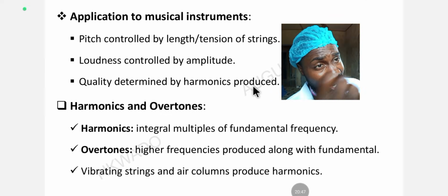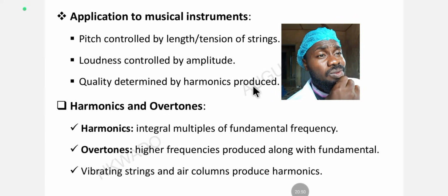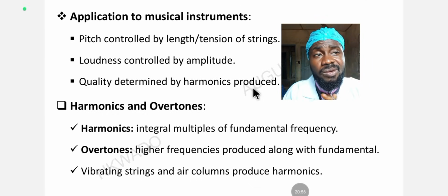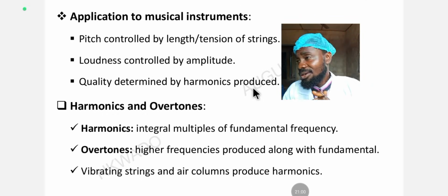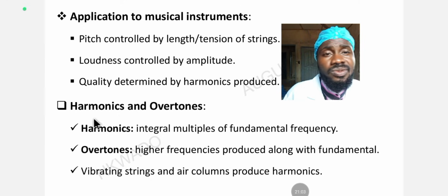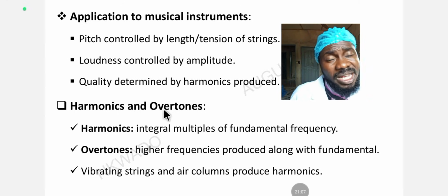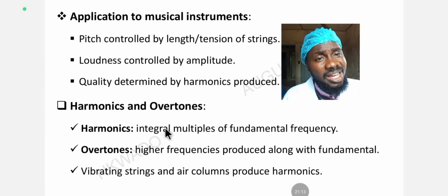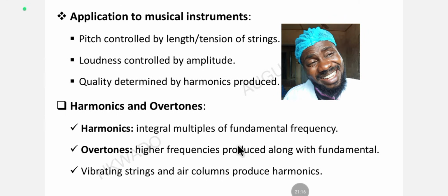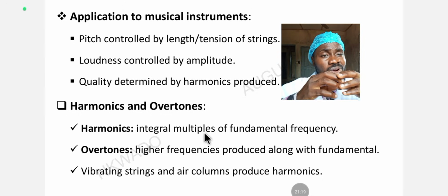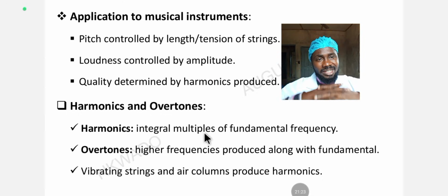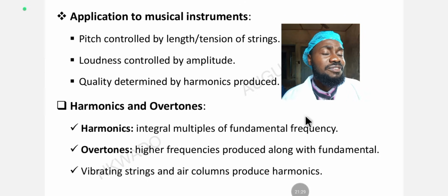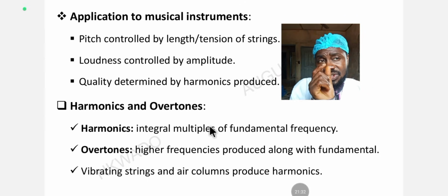We already know what harmony is. I explained what harmony is. When you bring different music notes together, with close frequencies, you form a harmony, or a harmonic music note. So let's understand these two concepts: harmonics and overtone. Harmonics are integral multiples of the fundamental frequency. It means you bring multiple fundamental frequencies together, music notes that have close frequencies.